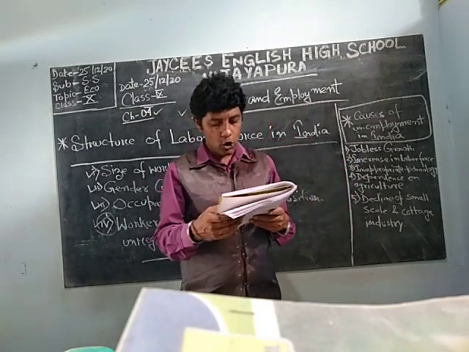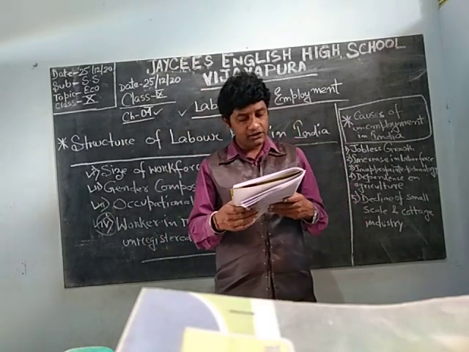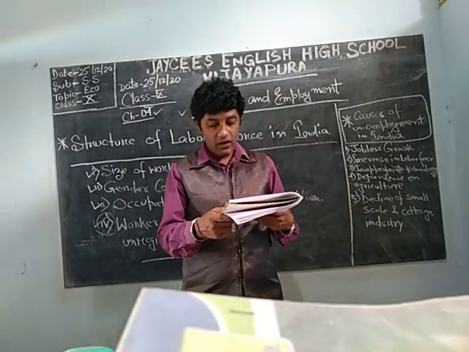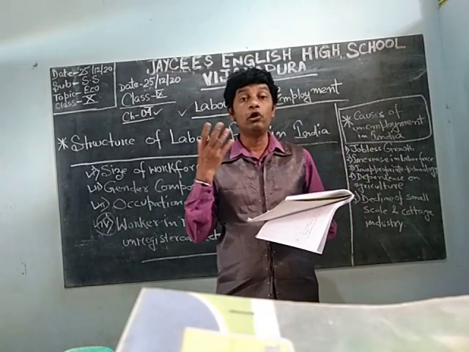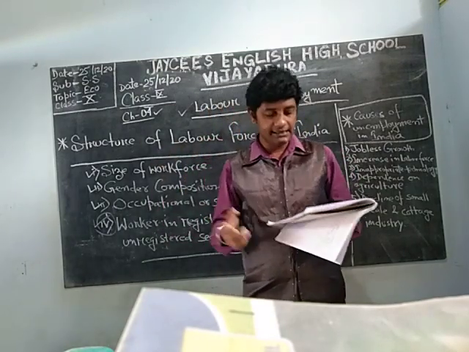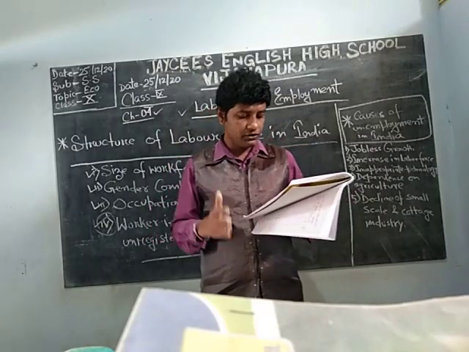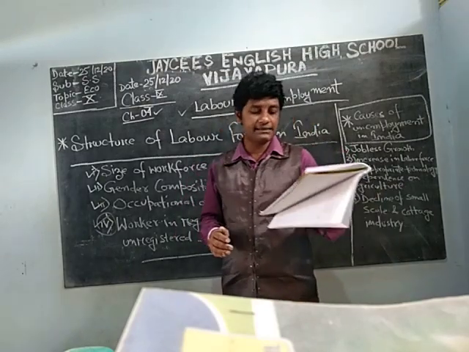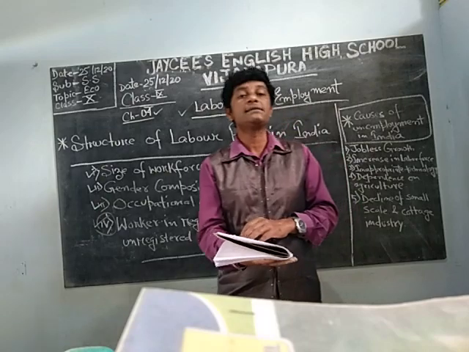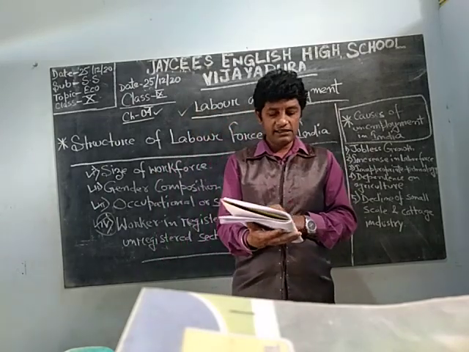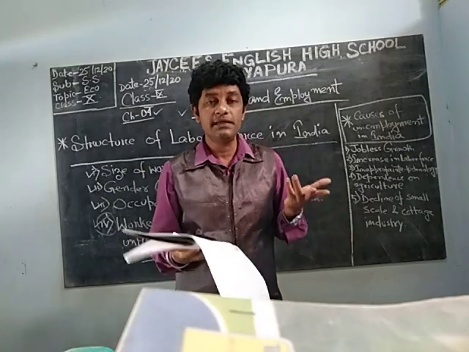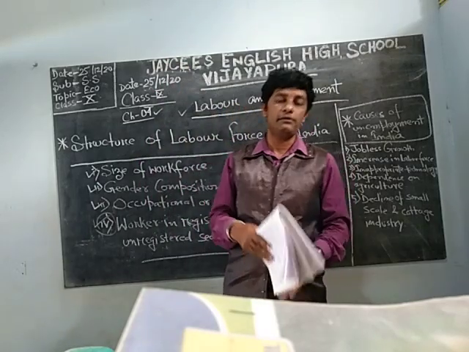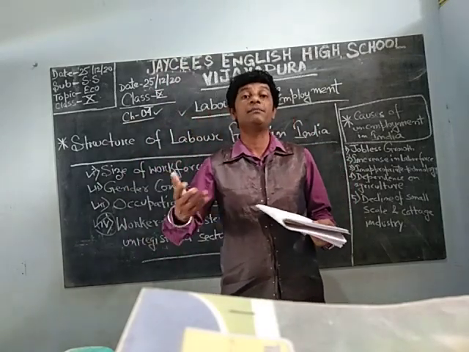The low level of growth in primary sector curtailed the job opportunities in rural areas which are mainly based on agricultural activities. So what is it exactly? Low level of growth in primary sector means the agricultural sector, which curtailed the job opportunities in rural areas which are mainly based on agricultural activities. Thus, it resulted in jobless growth. So the first one is jobless growth. Jobs are not there means the growth will be jobless growth. When unemployment happens, it means jobless growth.